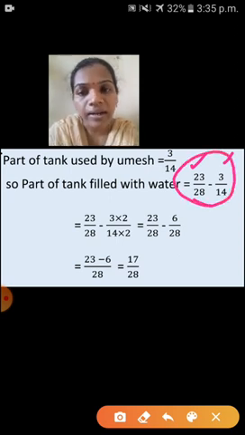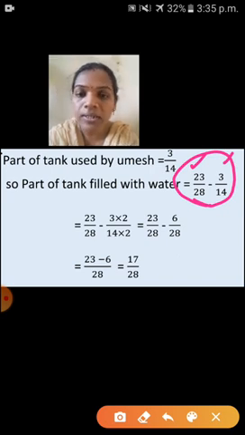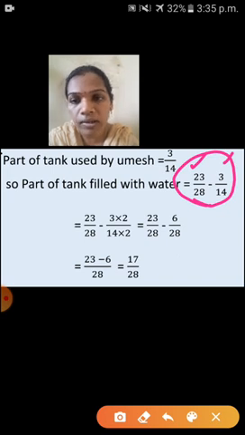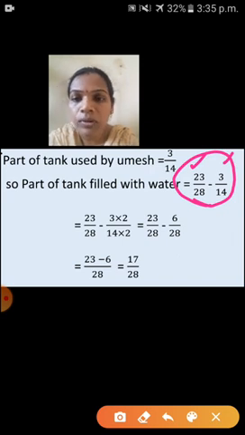This is again unlike fraction. So see the denominator 28 and 14. What is the LCM of 28 and 14? Yes, 14. 14 twos are 28. 28 ones are 28. So what is the LCM here? LCM of 28 and 14 is 28. So in denominator what number will come? 28 only will come. Okay.